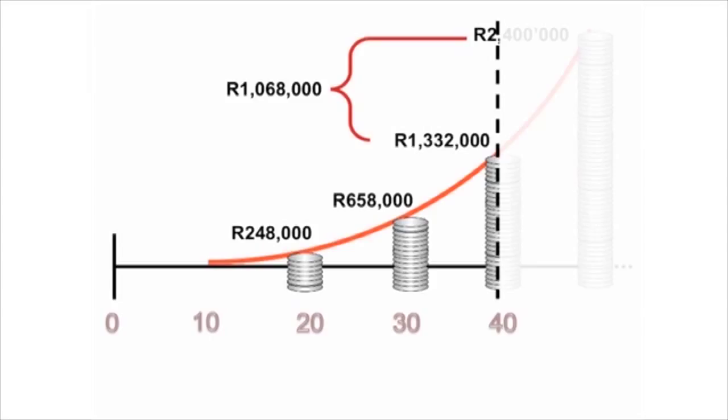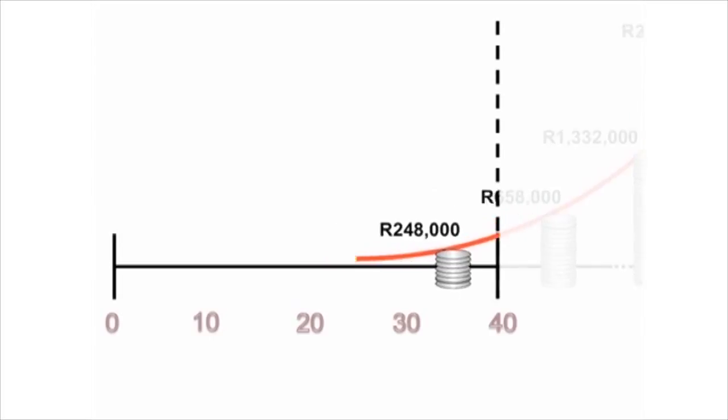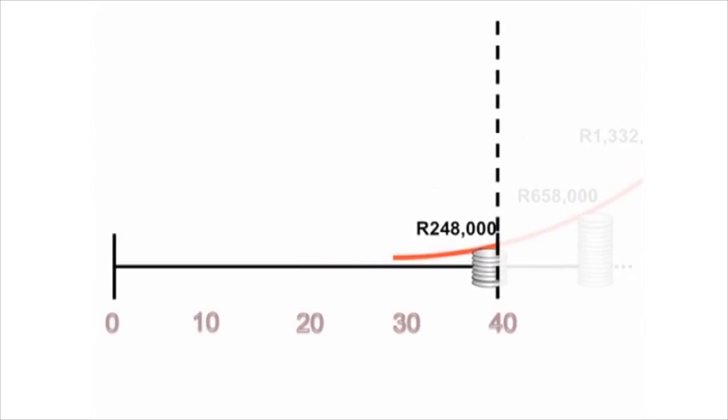So even though he's been saving 1,600 Rand, increasing with inflation, for 40 years, the fact that he cashed in after the first 10 years means that he's almost halved the value of his investment. If he repeats this 10 years later, his investment value drops to 658,000 Rand, and if he repeats it again, he will only have 248,000 Rand when he retires. The principles of persistence and preservation are keys in wealth accumulation.